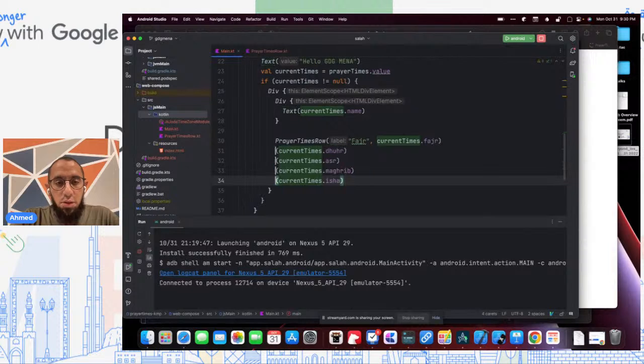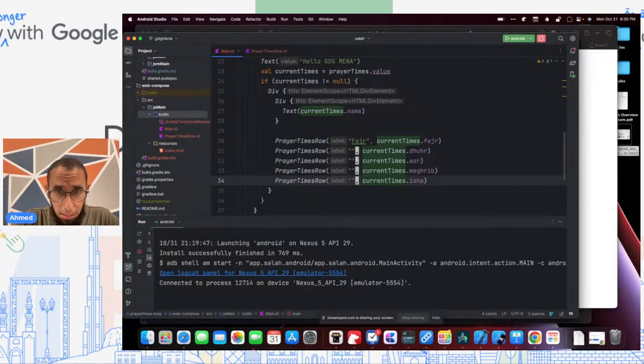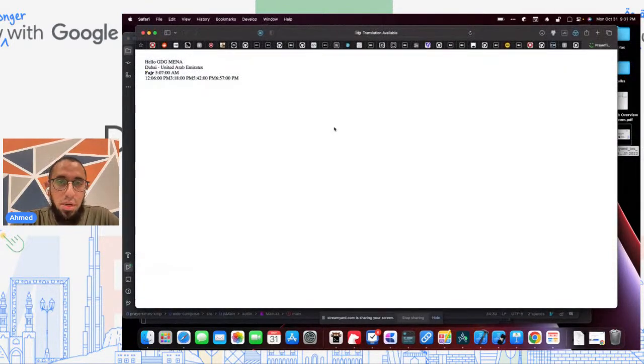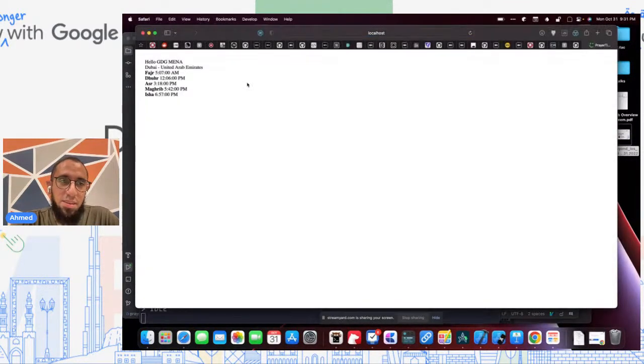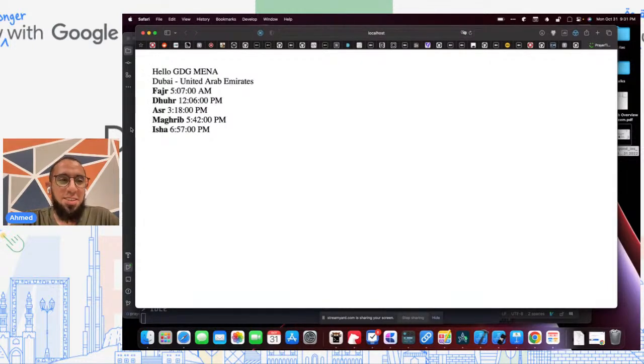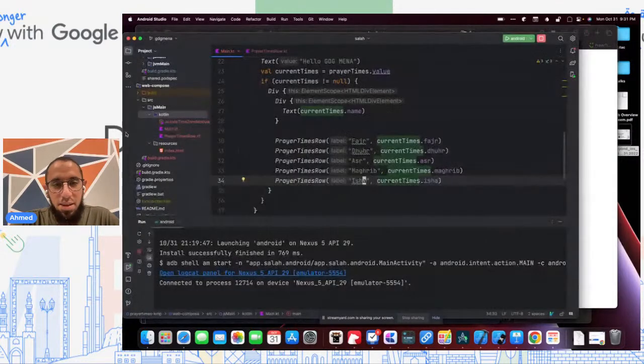We can adopt the same change for these lines as well, and we can do this for the names of the prayer times. And in theory, once it builds, great. Now we have a nice UI for it. And if we wanted to tweak something like the font size, we can do it in one place and it'll apply for everything. Let me actually increase the font size so that's clear, but that's kind of what it is.